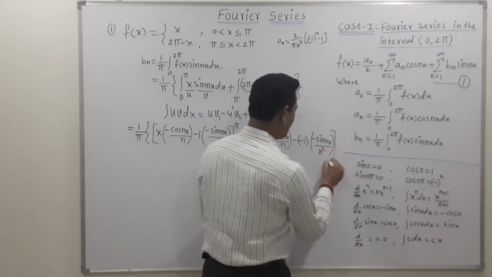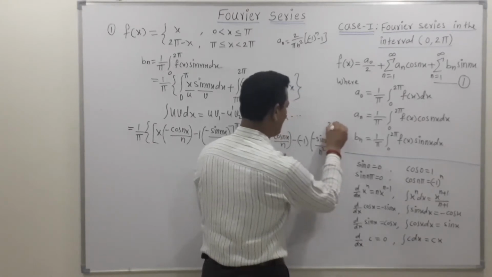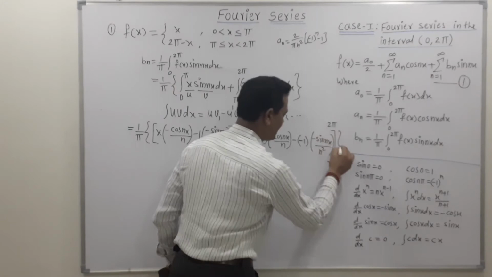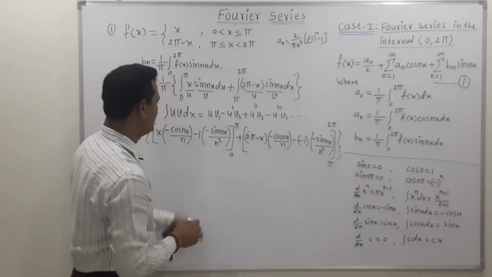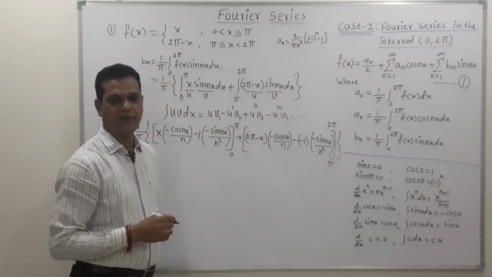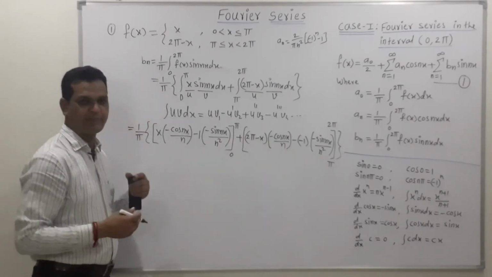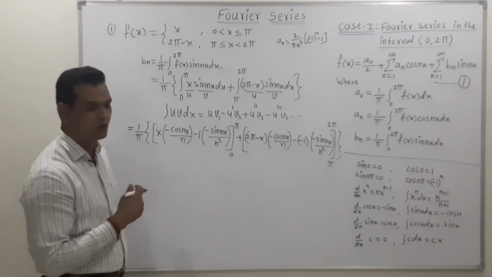Now friends, here the limit is pi to 2 pi. So now this curly bracket will get over. In this way we get the value of the first integration and the second integration. Now the next step is to put the value of the upper and lower limit.